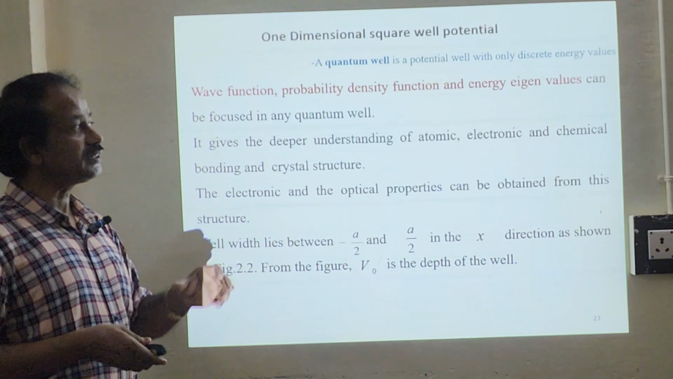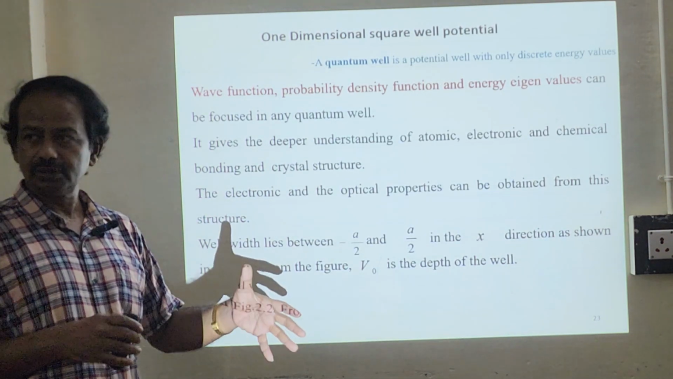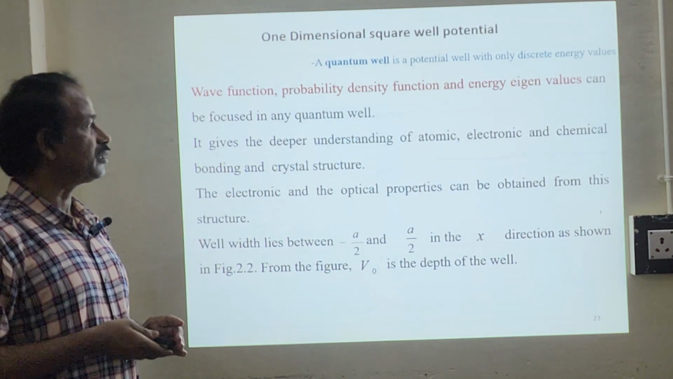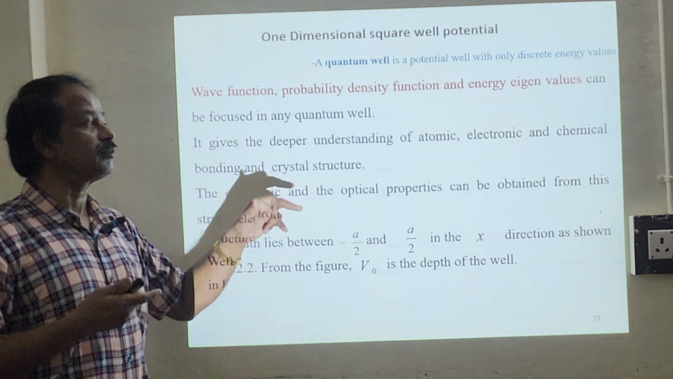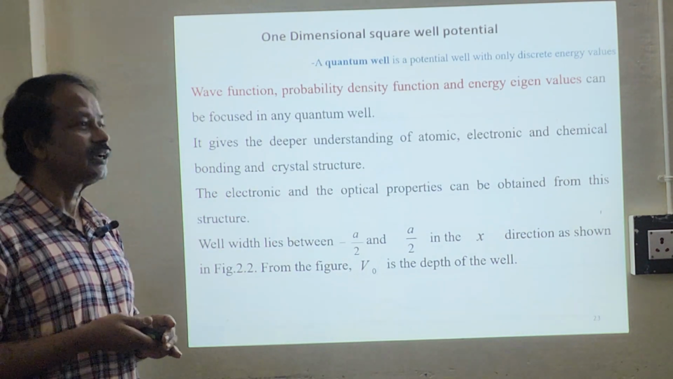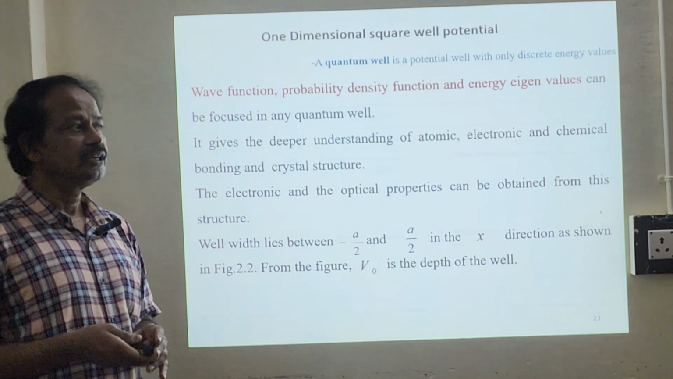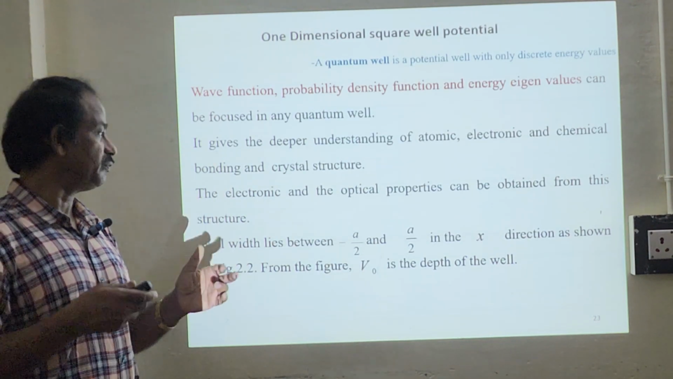It gives a deeper understanding of atomic, electronic and chemical bonding and crystal structure. Of course, if we know the results, we can get some ideas about the atomic structure and electronic structure. We can get efficient electronic and optical properties. Okay, rather than studying bulk materials, if you study quantum well materials, the properties will be enhanced. The properties will be more efficient.